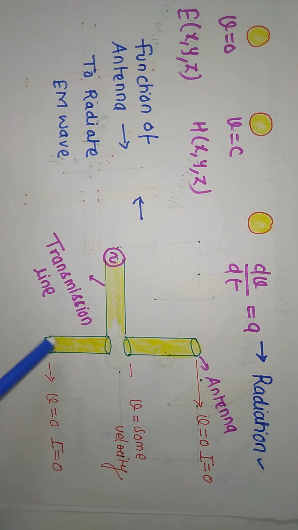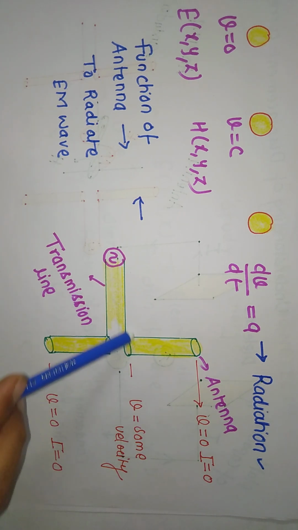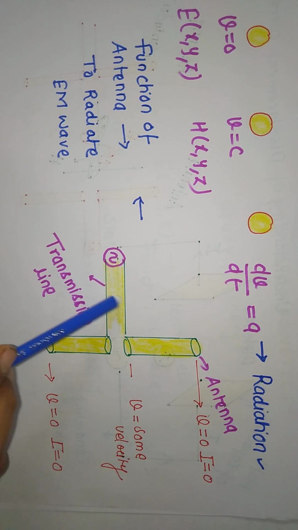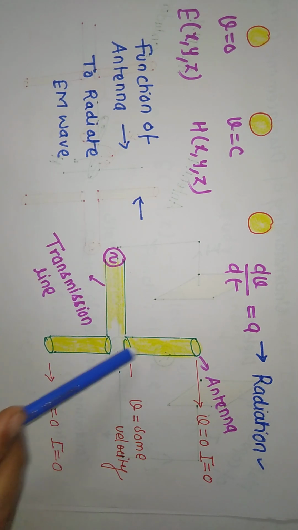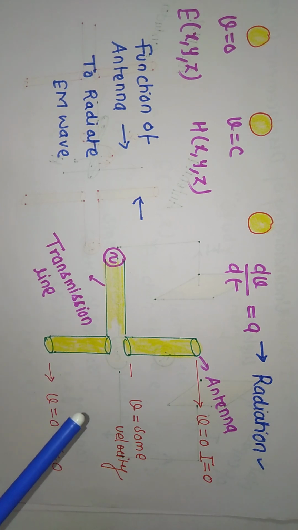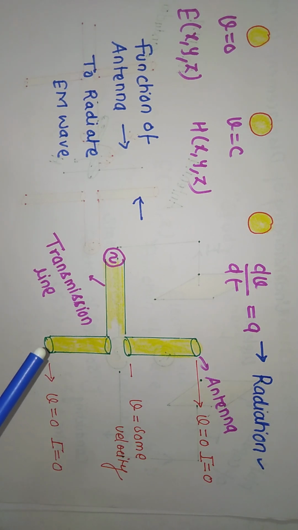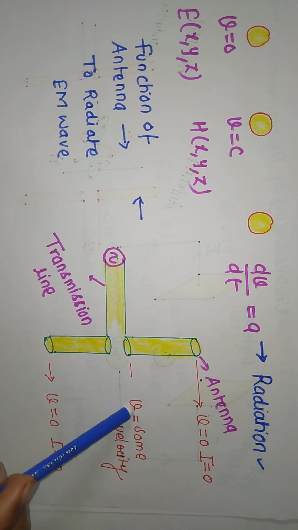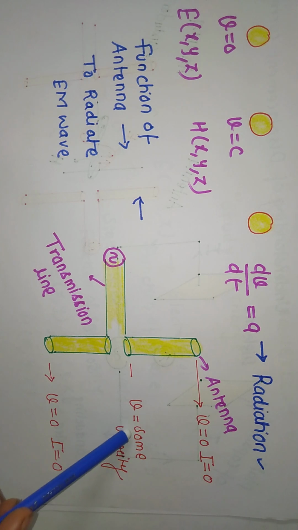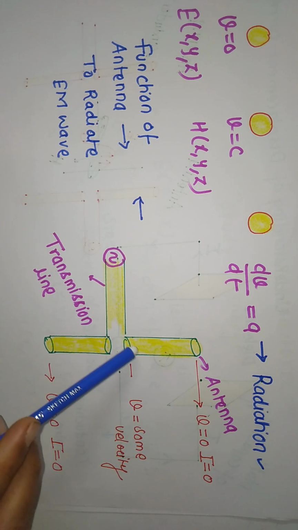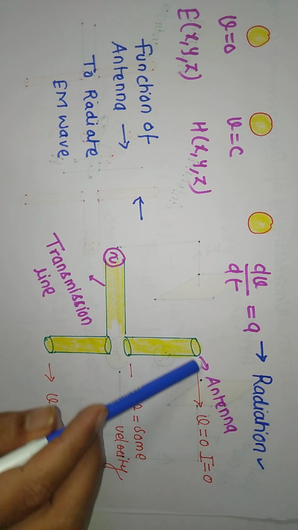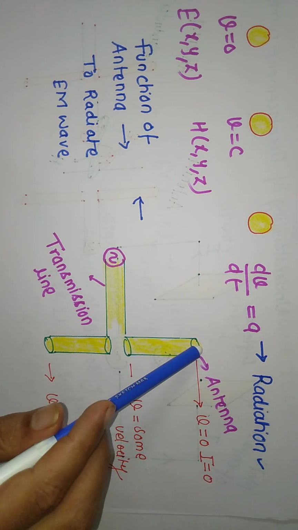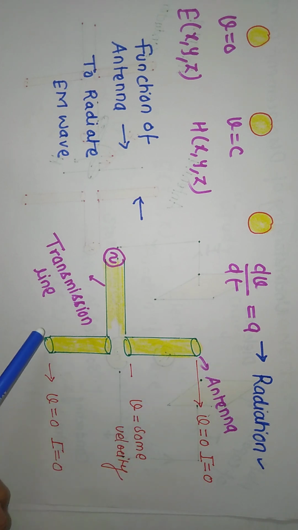This concept we can understand from this diagram. This is your antenna. Antenna is nothing but a metallic structure connected with source. This part is known as transmission line. And through the conductor, which type of current flows? Conduction current flows. What is the root cause of current? Current will be produced because of the motion of the charged particle. At this point, assume that there is some velocity of the charged particle. Okay. At this point, the conductor is ended, or after that there is no conductor.